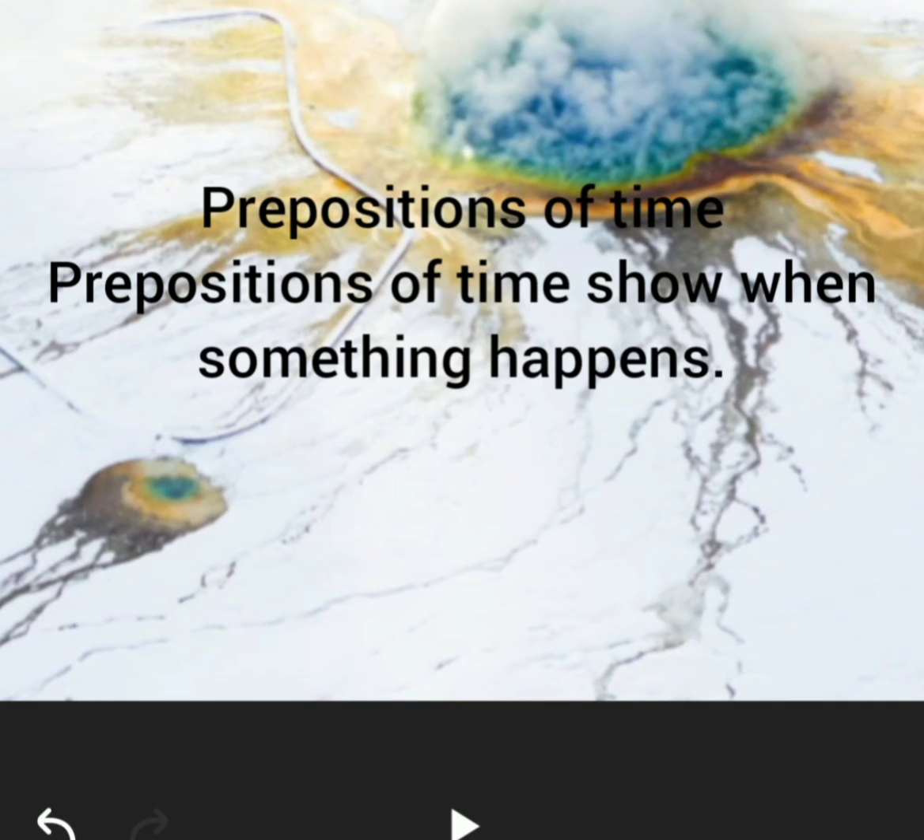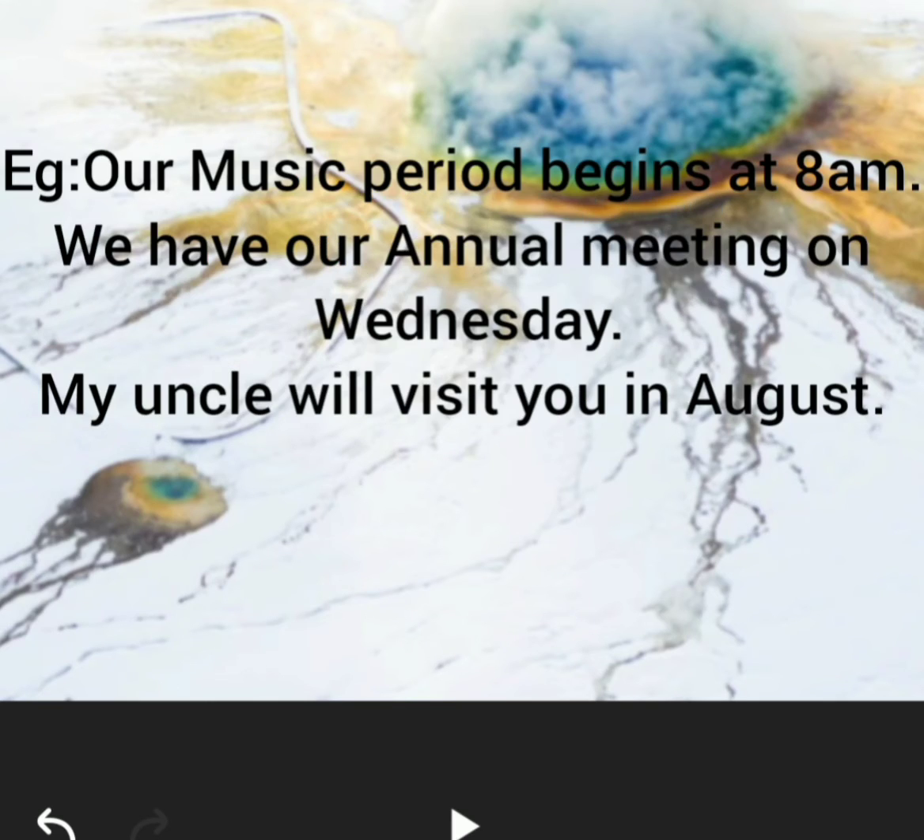The next one is preposition of time. Prepositions of time show when something happens. It will say the correct time. For example, our music period begins at 8 a.m. It will say the correct time when the action begins. We have our annual day meeting on Wednesday, also saying the correct day. On Wednesday we will have an annual day meeting.